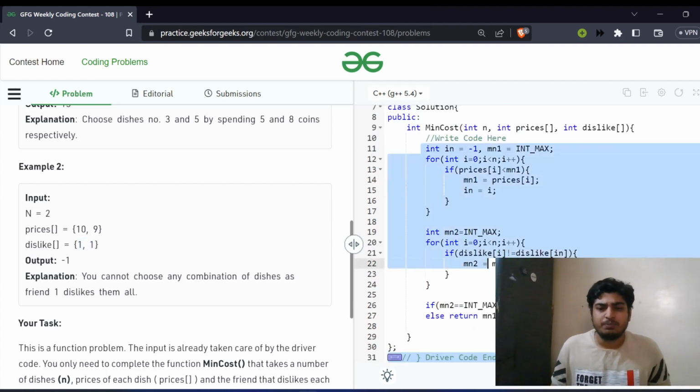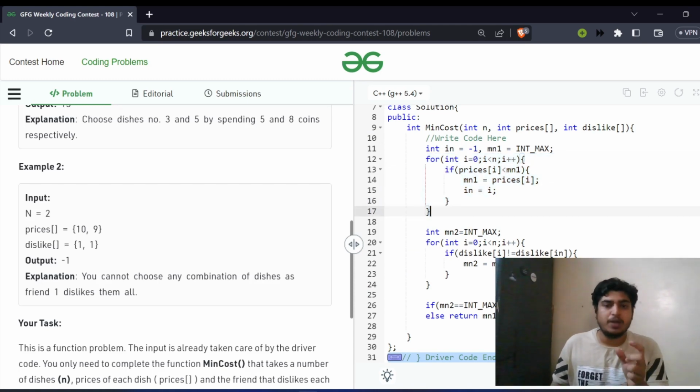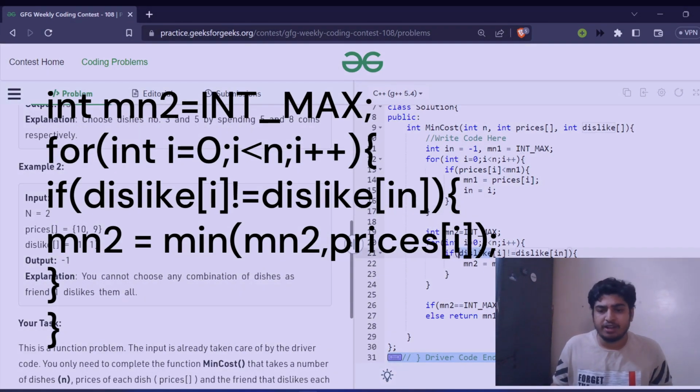So this is a very simple problem. We'll be scanning 2 times. At first we'll be taking out the minimum element and its corresponding index. And in the second loop, we'll be finding the minimum value of the dish which is not disliked by the person who has got the minimum price. That's it. So if dislike of i is not equal to dislike of the index of the minimum element, I'll be taking that into consideration. So I'll be taking the minimum element among all those dishes.